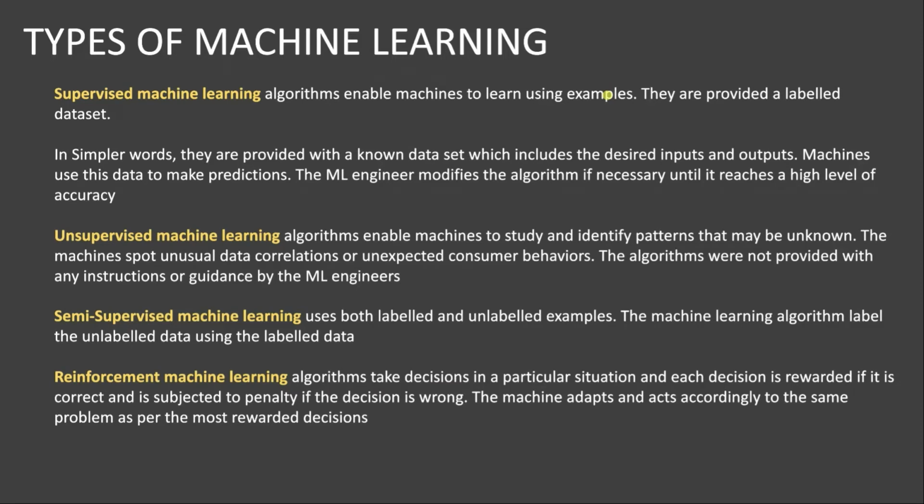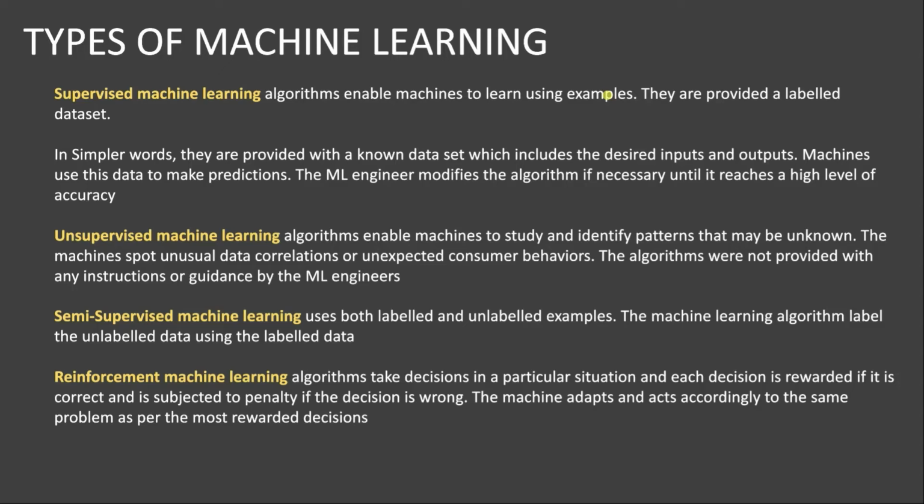Unsupervised machine learning algorithms enable machines to study and identify patterns that may be unknown. The machines spot unusual data correlations or unexpected consumer behaviors. The algorithms are not provided with any instructions or guidance by the ML engineers. Whereas semi-supervised machine learning uses both labeled and unlabeled examples, and it is an intermediary between supervised and unsupervised machine learning. These kinds of algorithms label the unlabeled data using the labeled data.